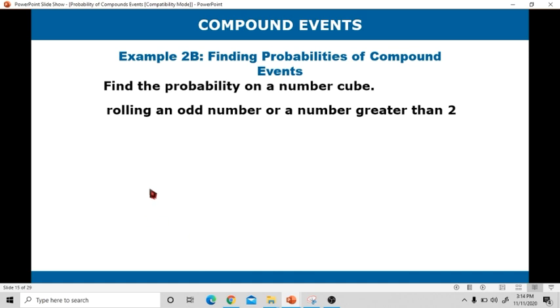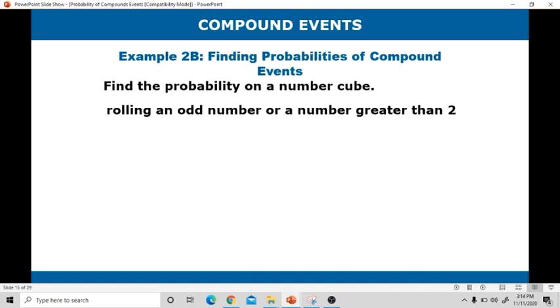The events rolling an odd number and a number greater than 2 are inclusive events. It is because there are odd numbers on a number cube that are greater than 2. These are 3 and 5.